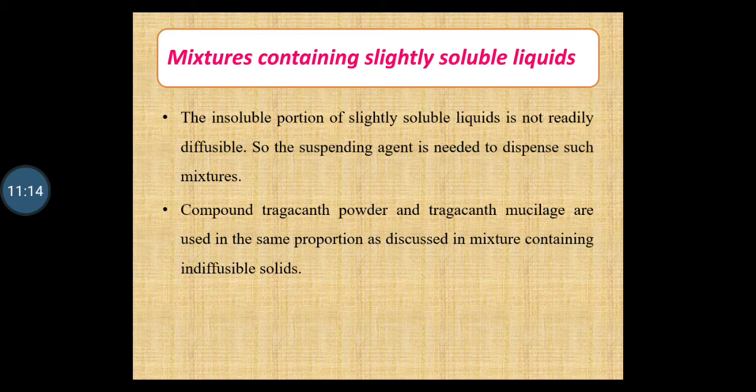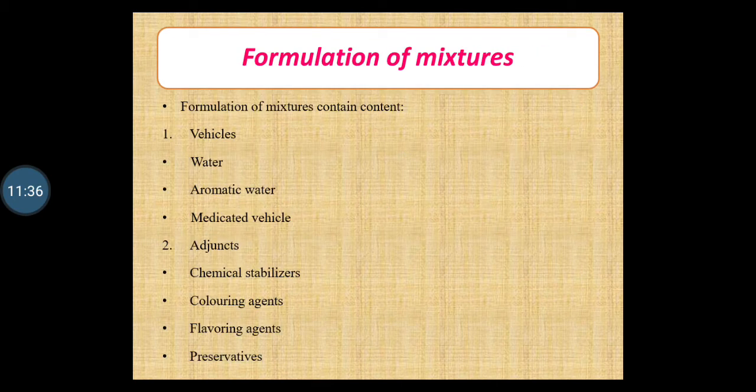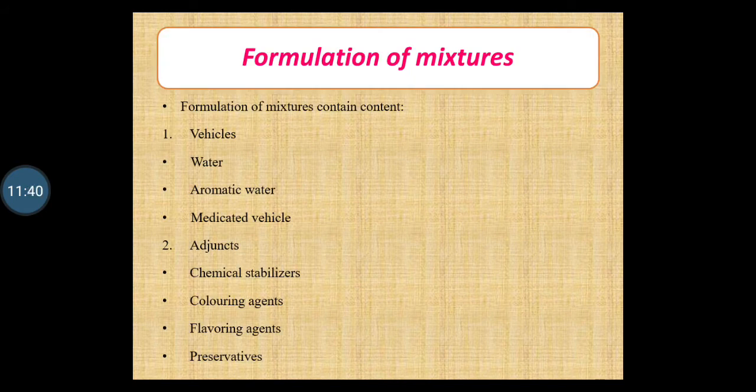Transfer the liquid from the bottle to the measuring cylinder. Add more of the water to produce the required volume. Transfer the mixture to the bottle, cork it, label it, and then dispense it. This is the simple method of preparing slightly soluble liquid containing mixtures. Now, next, we are going to study the formulation of mixtures.